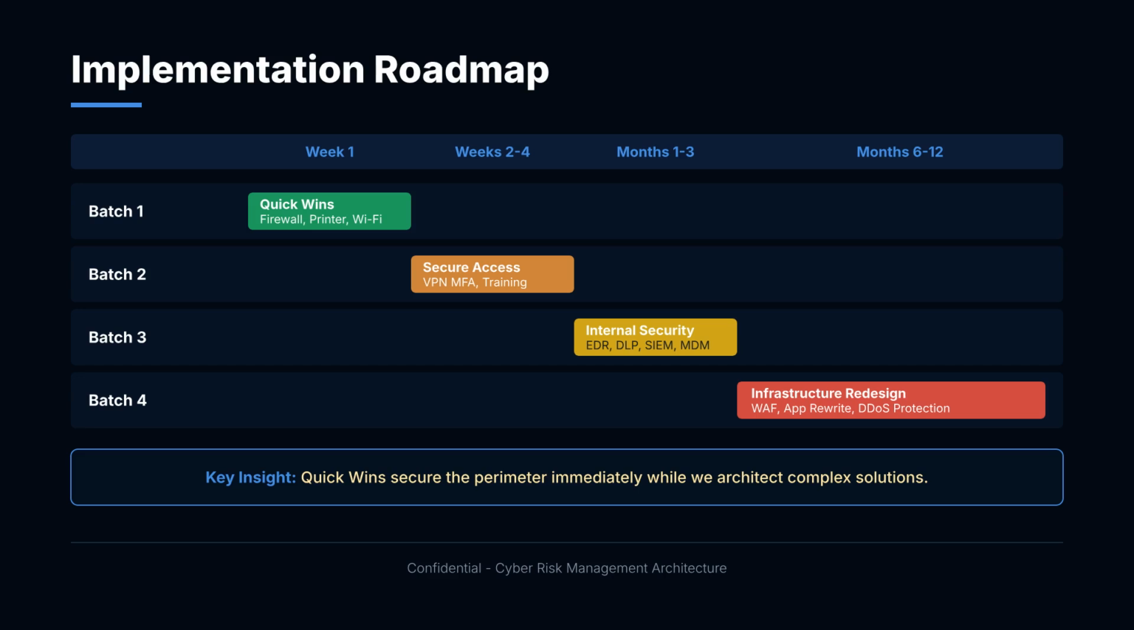Weeks 2 to 4. Batch 2, VPN MFA rollout and security awareness training. Months 1 to 3. Batch 3, EDR, DLP, SIEM, and MDM deployment. Months 6 to 12. Batch 4, WAF, application rewrite, and DDoS protection. The key insight: quick wins secure the perimeter immediately, while we architect complex solutions.